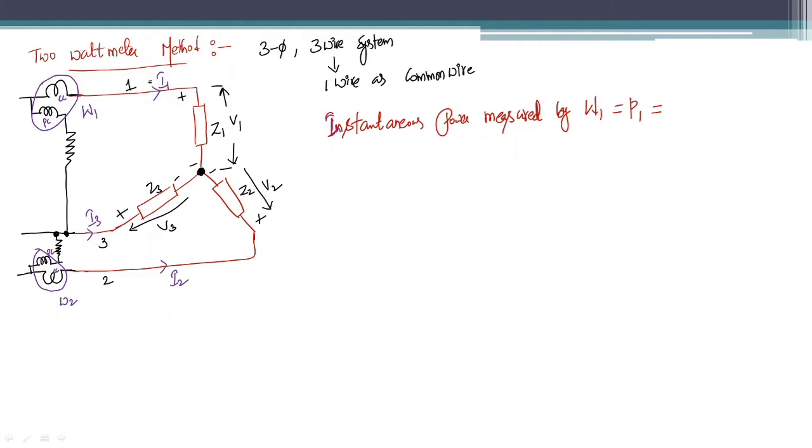What is the instantaneous current measured by this W1? It is measuring the current I1. So I1 into the voltage it is measuring.